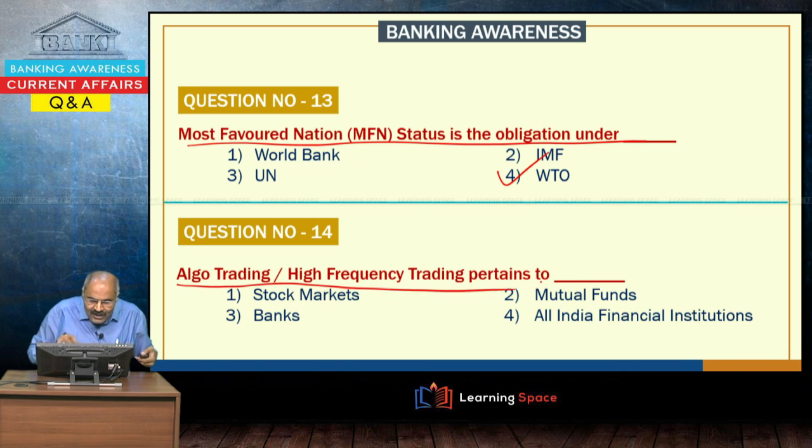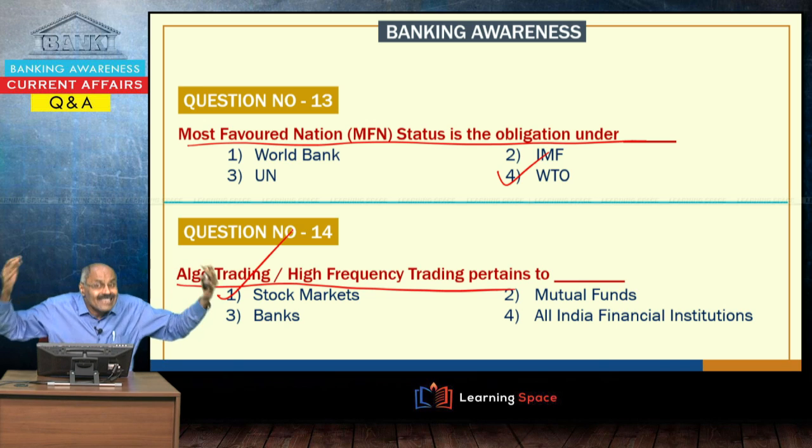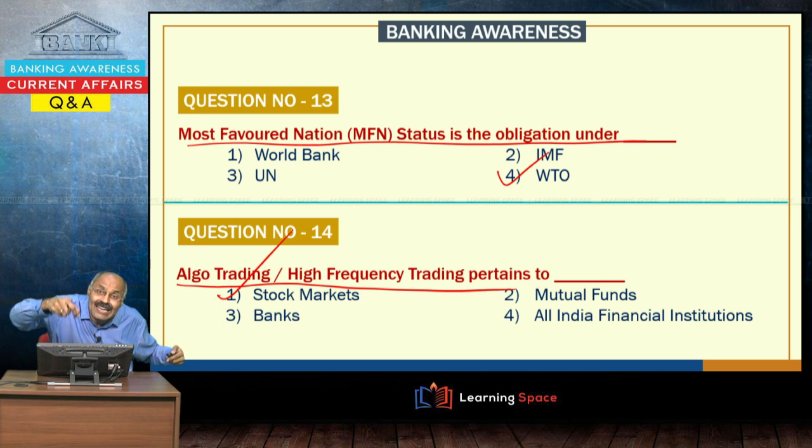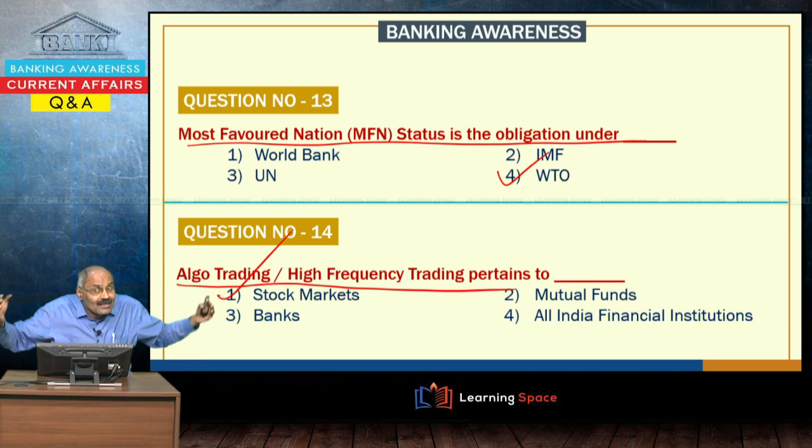Algo trading or high frequency trading pertains to, this is quite frequently in the news in recent times, algo trading or high frequency trading. This pertains to stock markets, and basically in algo trading and high frequency trading, an algorithm will be devised and a huge number of transactions will take place in a fraction of a second because of that algorithm.